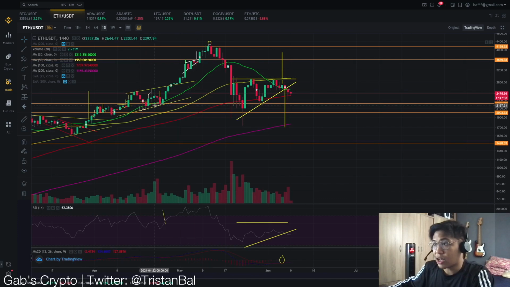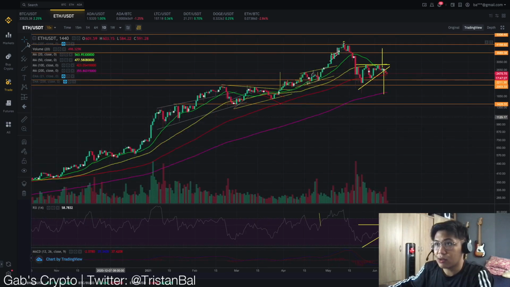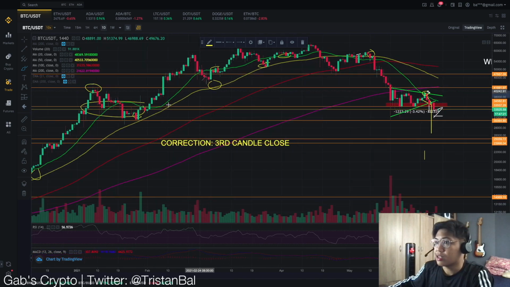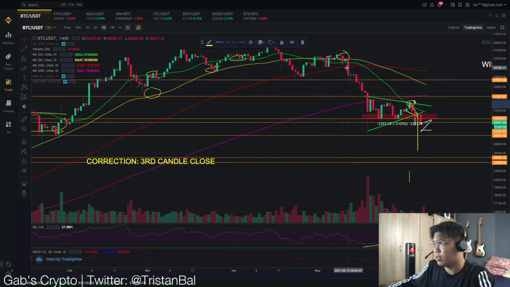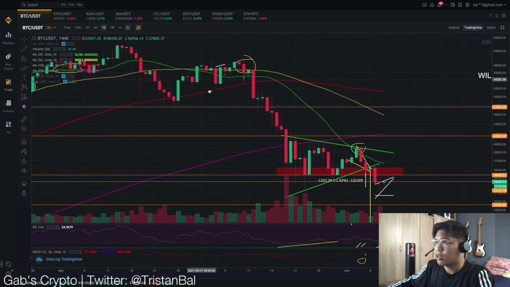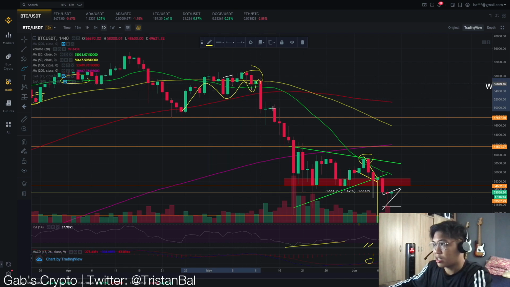So the 20-day moving average also acted as a support for our Ethereum price during the past few months and days. And let's also look at the Bitcoin price. So the same goes with Bitcoin price. It also acted as a support for the movement in the past few days and weeks. Now let's try to understand this movement na nagko-form ngayon kay Bitcoin. If you could recall, around April to May, we had these bounces from the 100-day to the 50-day moving average. And nung na-break natin siya, saka tayo nagkaroon ng dump to the 200-day moving average.